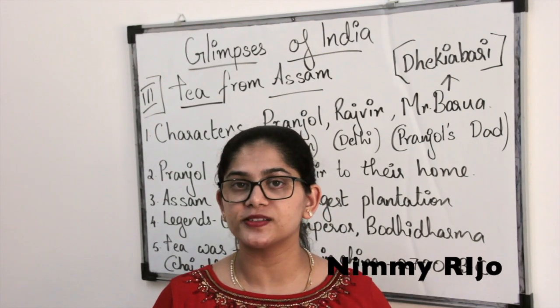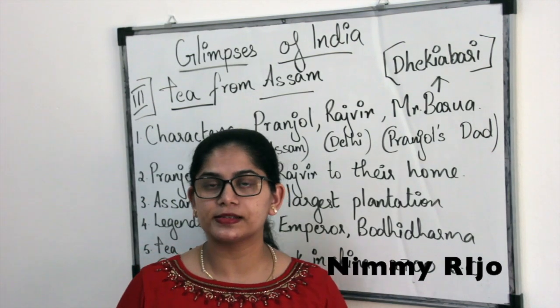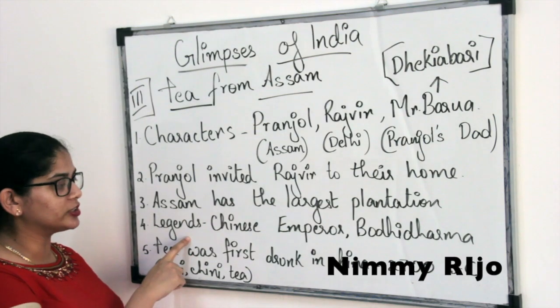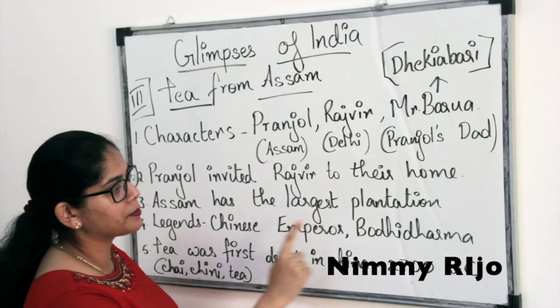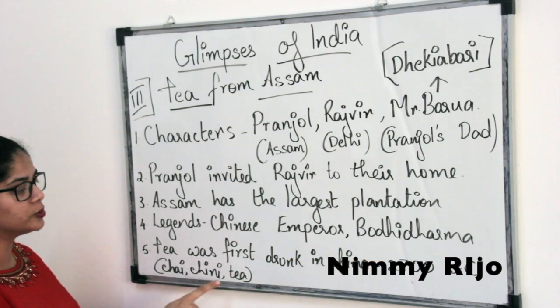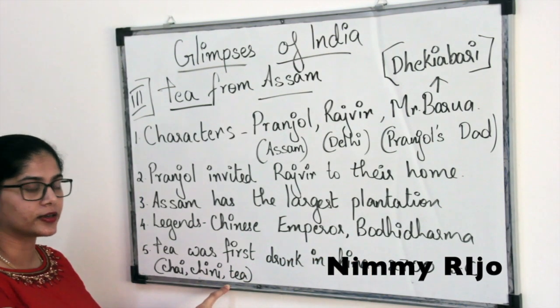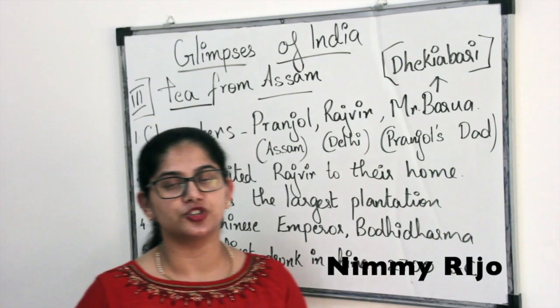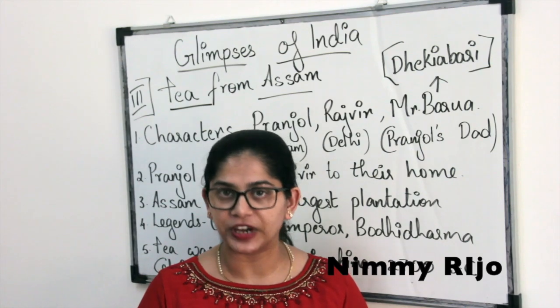Always have the curiosity. The important questions in the chapters can be, basically, one thing can be the legend, the stories of legends. There is one, the Chinese Emperor and Bodhidharma, which you have to learn well. The second thing can be the word which originated from Chinese regarding tea. Chai, chini, tea. This is something we should also look into. Okay, so I hope it was very clear to you.